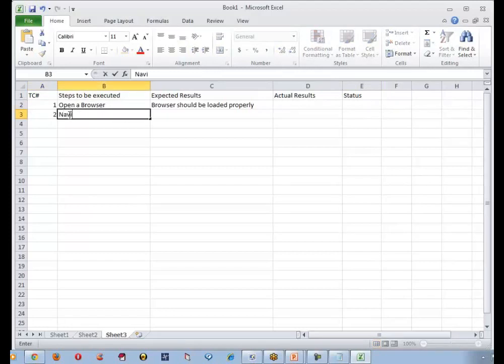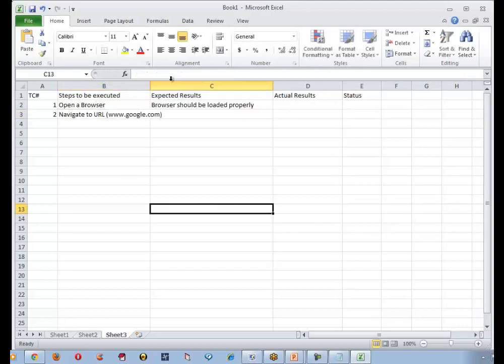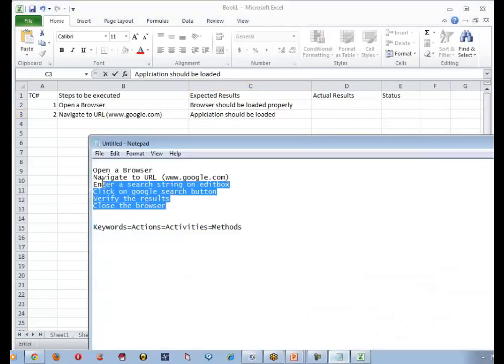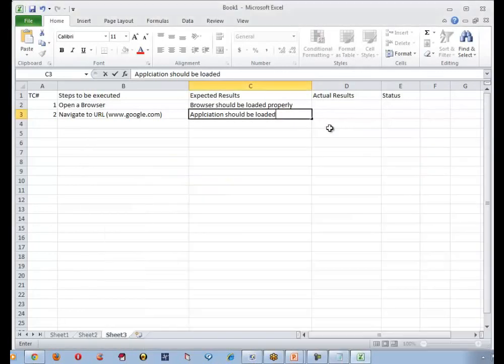What is the second step? Second step is like navigate to URL. What is the URL? So URL is not a constant. So we have to pass certain variable or value. So www.google.com. So this is called a test case. And what is expected? Application should be loaded. So I'm not doing anything here. I'm just putting the same test cases into Excel. So this is like a manual test case.